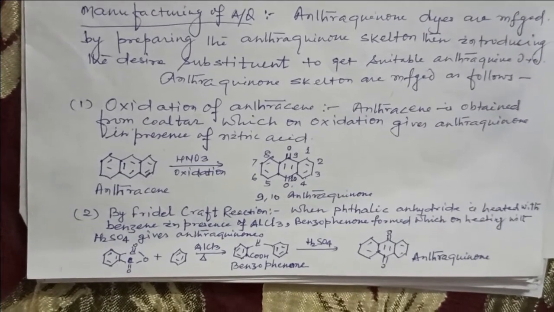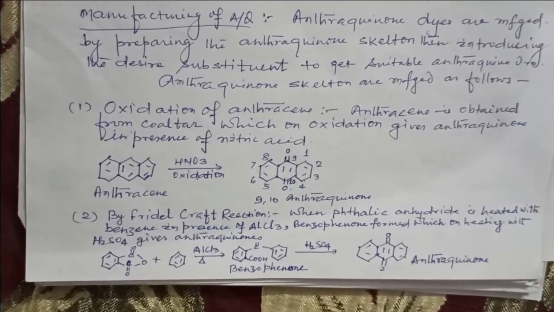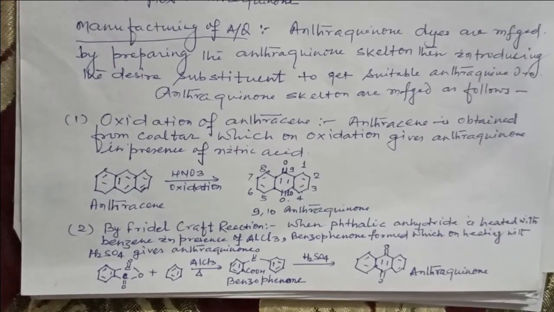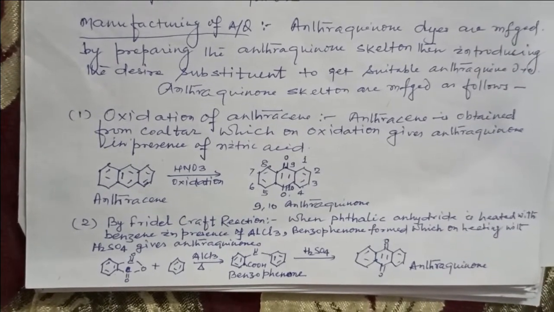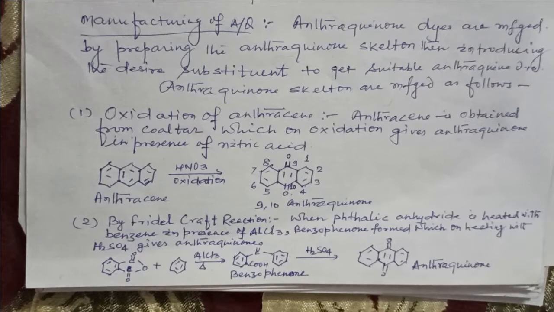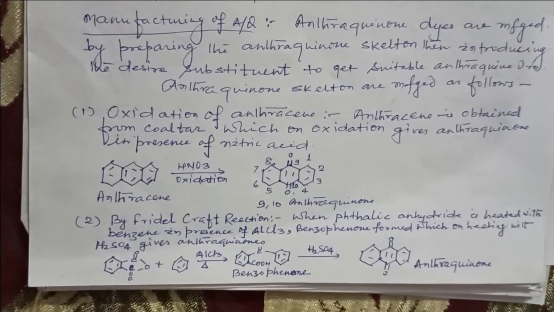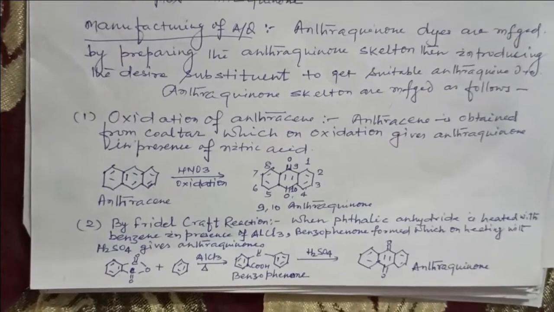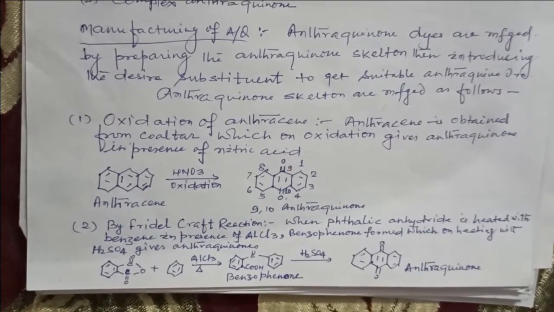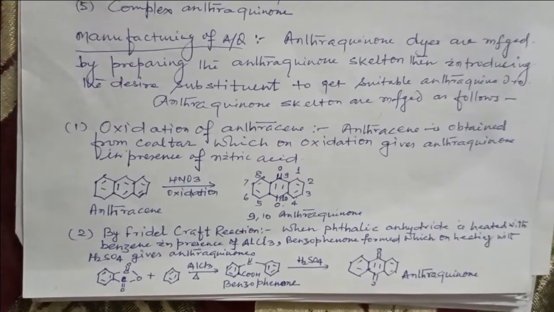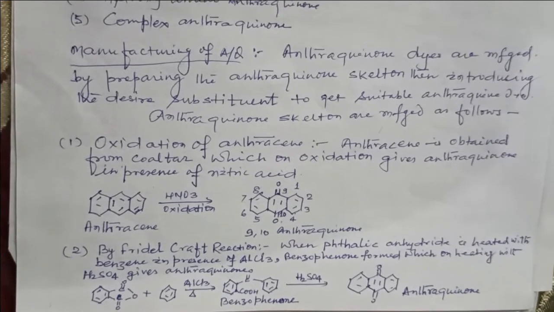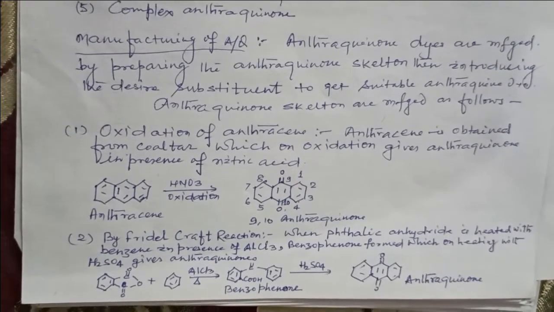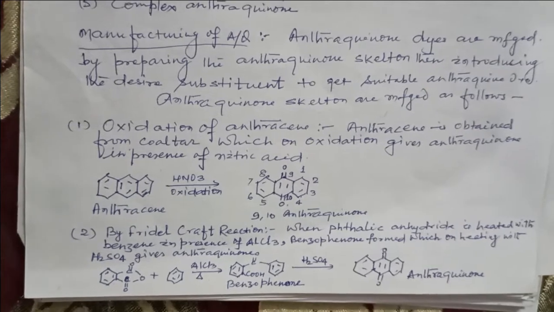Manufacturing of anthraquinones. Anthraquinone dyes are manufactured by preparing the anthraquinone skeleton, then introducing the desired substituents to get suitable anthraquinone dyes. The anthraquinone skeleton is manufactured as follows. Number 1. Oxidation of anthracene. Anthracene is obtained from coal tar, which on oxidation with nitric acid gives anthraquinone.